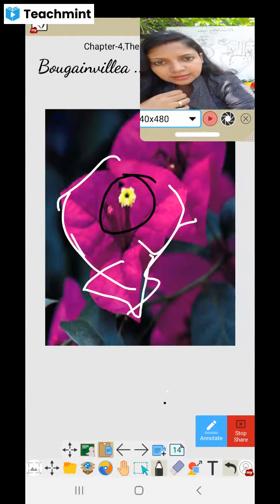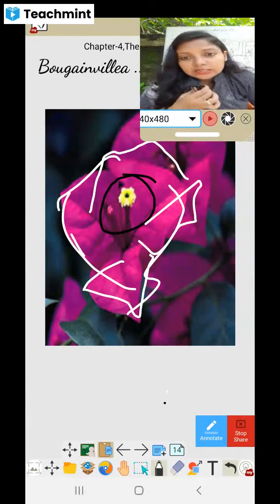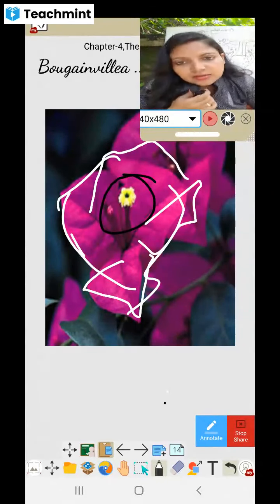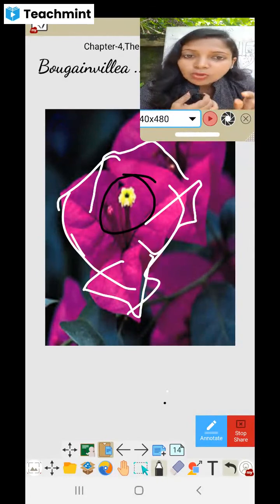Actually, it is a leaf, but it looks like a colorful petal. That's why we say the leaf looks like a petal, so it is called petaloid. In this case, why are they so colorful? They are so colorful so that the insects will come to see the small flower.